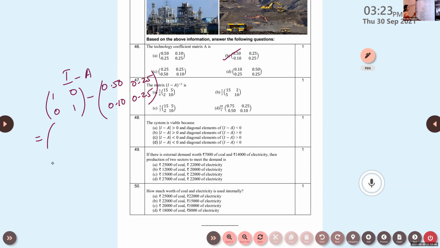Subtract it and find out this I minus A.